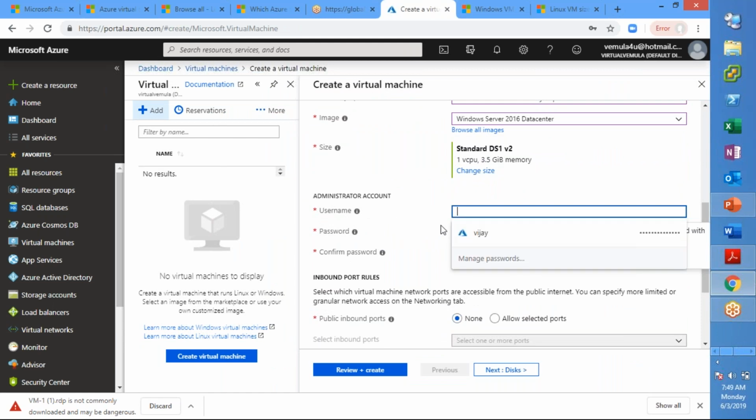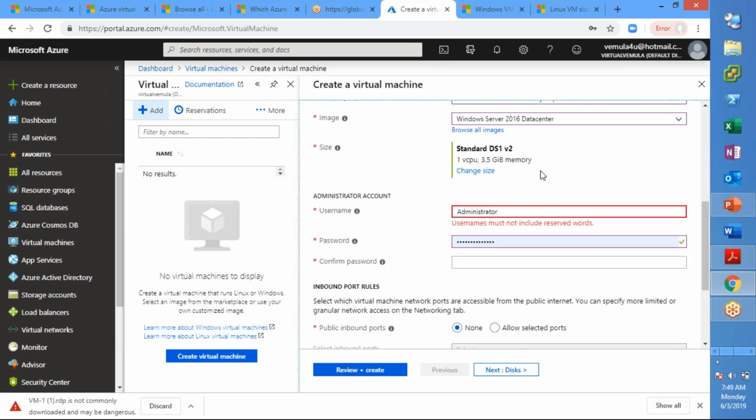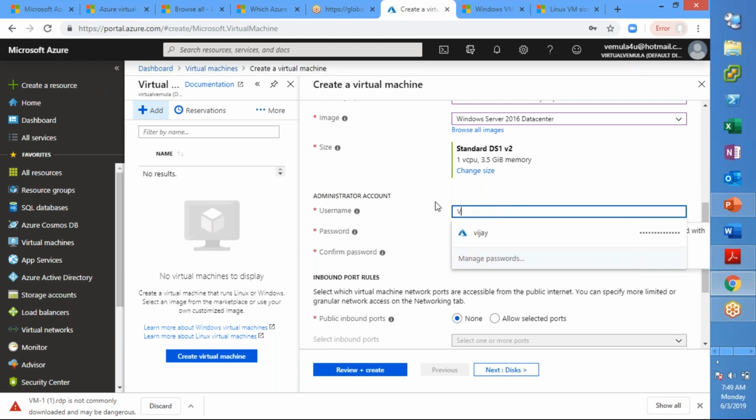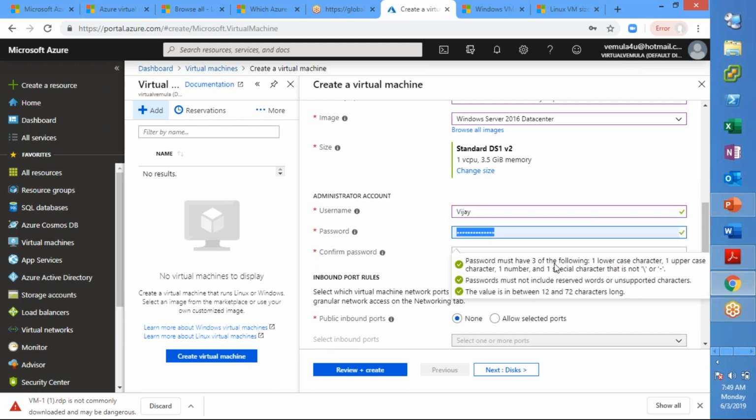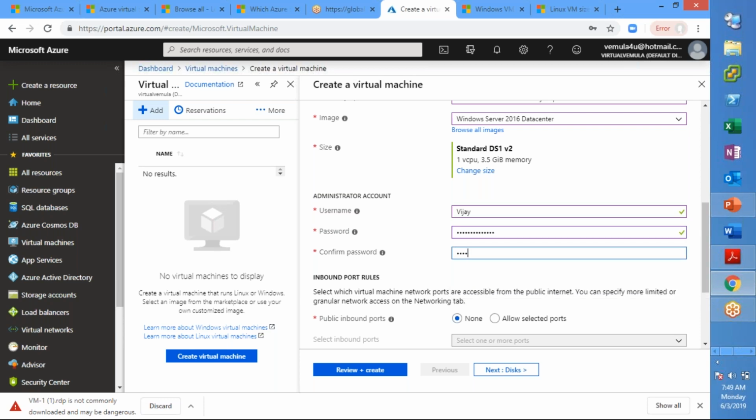The next one is the username. So here we will not be able to use inbuilt user accounts, because it says it is a reserved word, right? So you have to use some other ID.